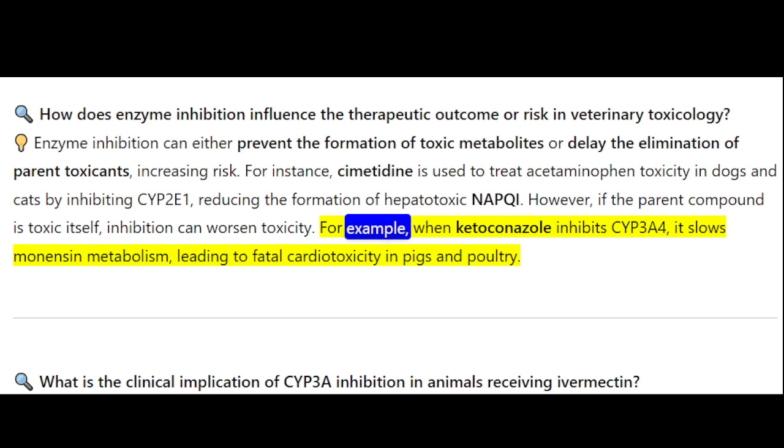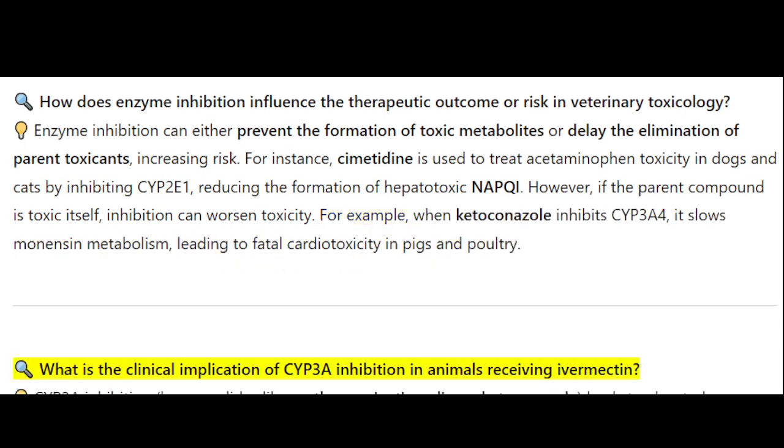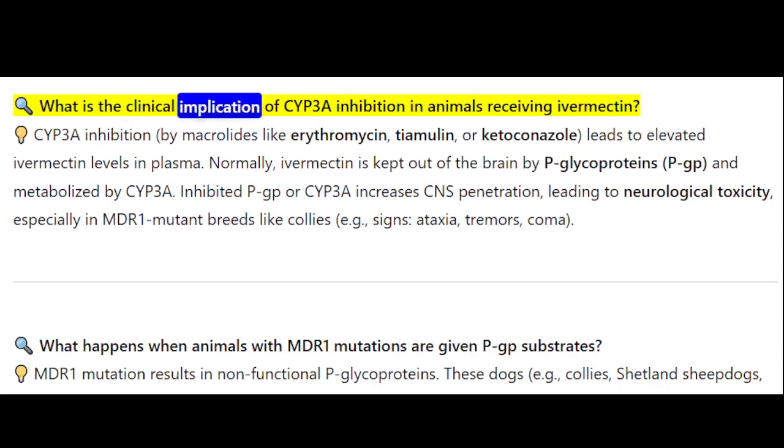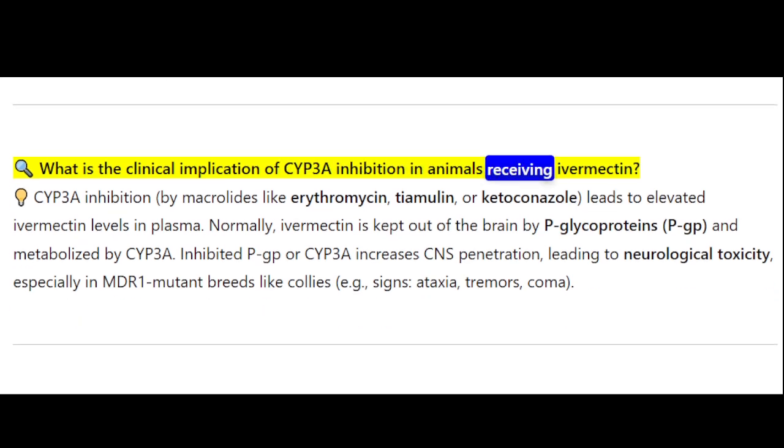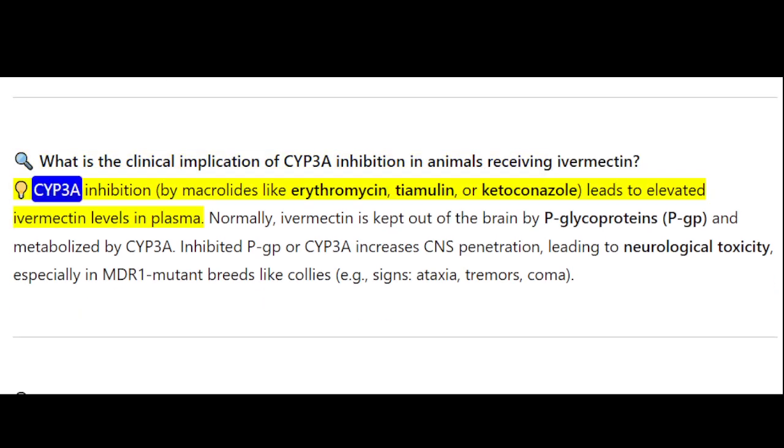For example, when ketoconazole inhibits CYP3A4, it slows monensin metabolism, leading to fatal cardiotoxicity in pigs and poultry. What is the clinical implication of CYP3A inhibition in animals receiving ivermectin? CYP3A inhibition, by macrolides like erythromycin, tiamulin, or ketoconazole, leads to elevated ivermectin levels in plasma.